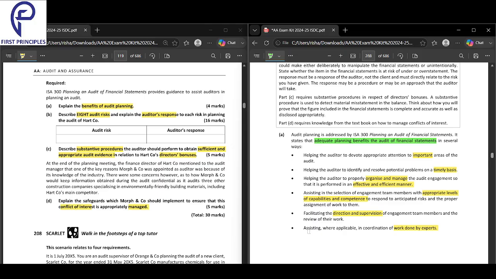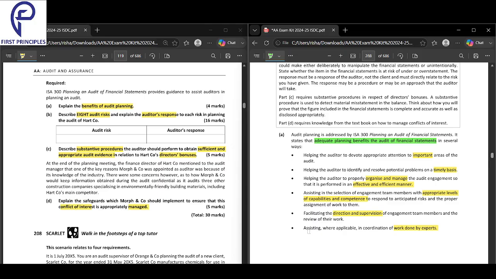Proper. Yes, and then direction and supervision of the engagement will be there. And then we'll be in coordination with experts, work done by experts. Yes, absolutely right. So that is all about the adequate planning benefits and the benefit of that to the entire audit.